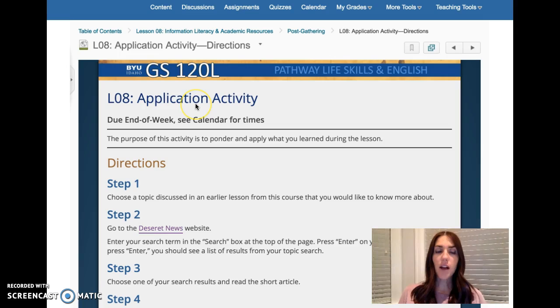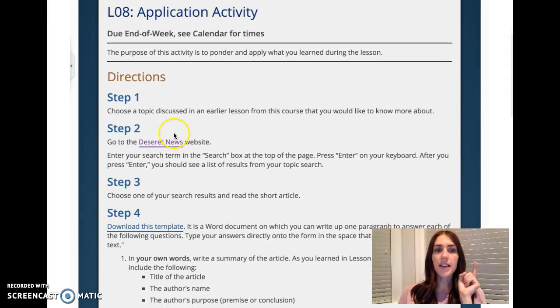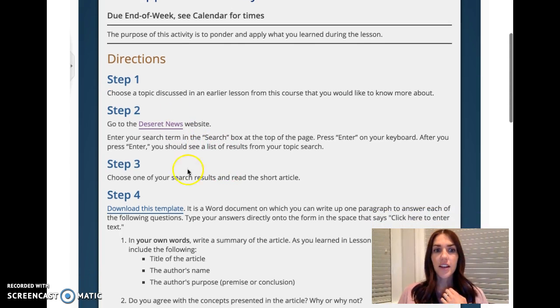I just want to walk over our application activity because every semester I have students that do this wrong, so listen carefully. You are going to go to the Deseret News website. It's a local newspaper here in Utah. You're looking for an article, okay? So you're going to go to their search engine, and you're looking for an article that gives more information about something we've learned so far in this course.